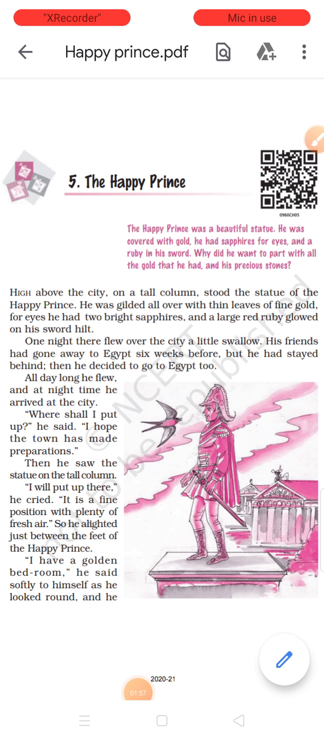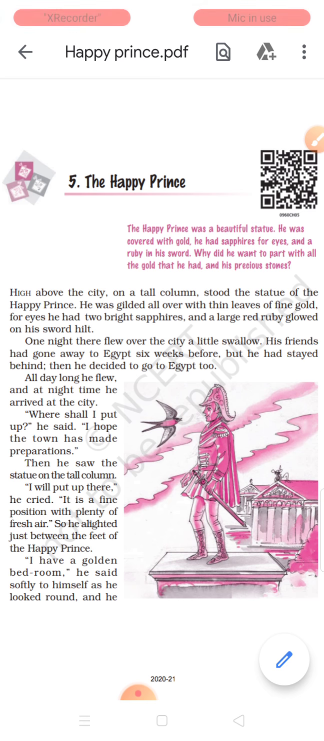The Happy Prince was a beautiful statue. He was covered with gold. He had sapphires for eyes and a ruby in his sword. Why did he want to part with all the gold that he had and his precious stones? This is the question we have to find out. Here is a statue of a real prince.